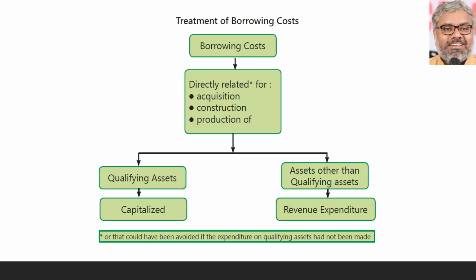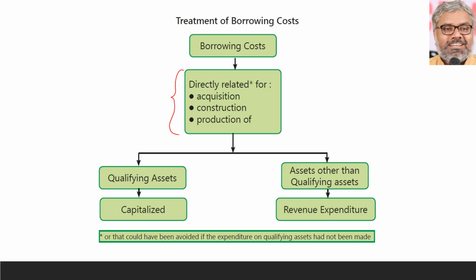Now, majorly what AS 16 tells us about is the treatment of borrowing costs. That is the essence of it. This flowchart is the essence of AS 16, we can say. What is the essence of AS 16? The borrowing costs, first of all, that should be borrowing cost, and if they are